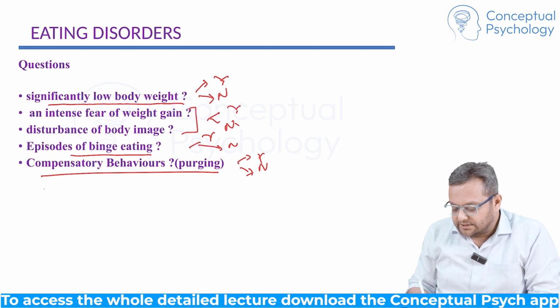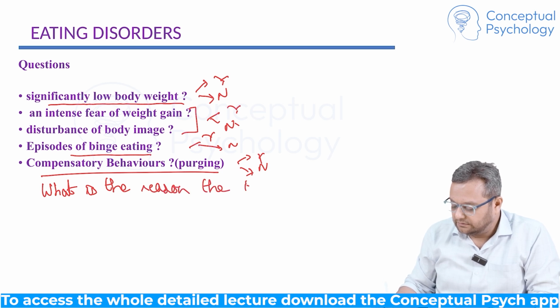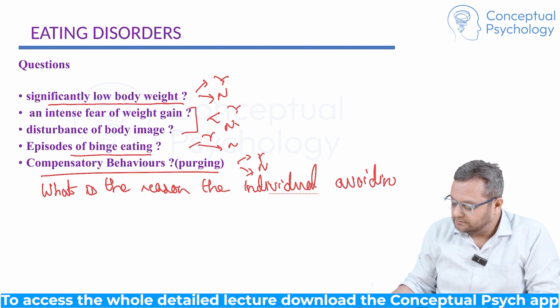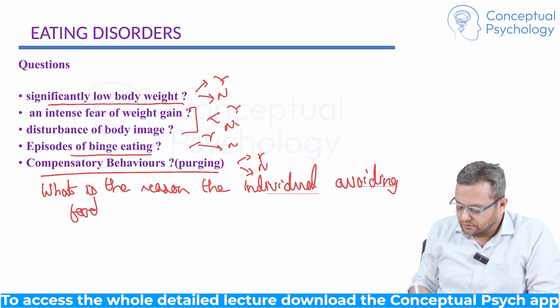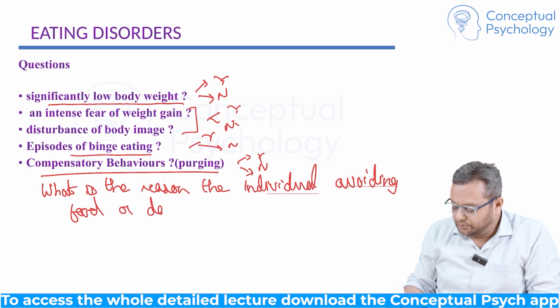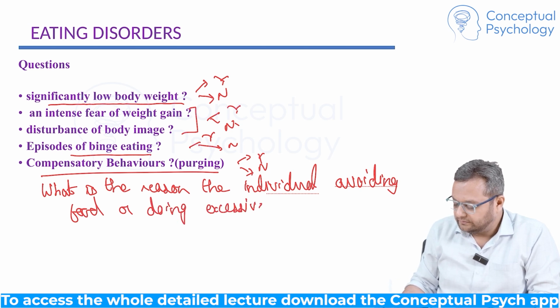And one more is, what is the reason the individual is avoiding food or doing excessive compensatory behaviors?